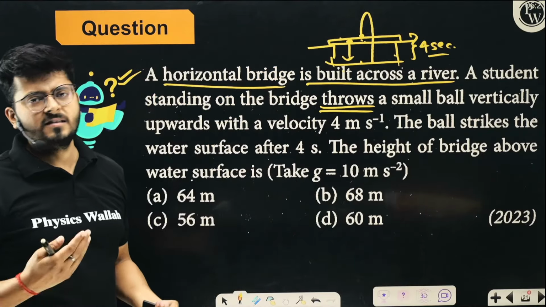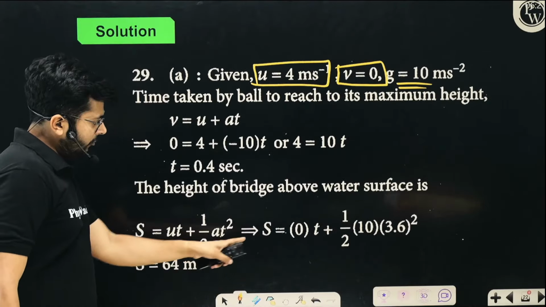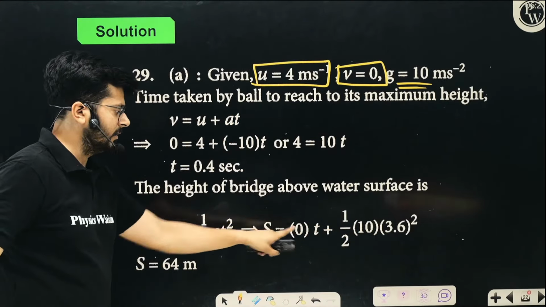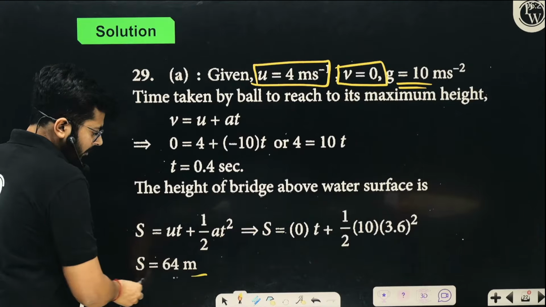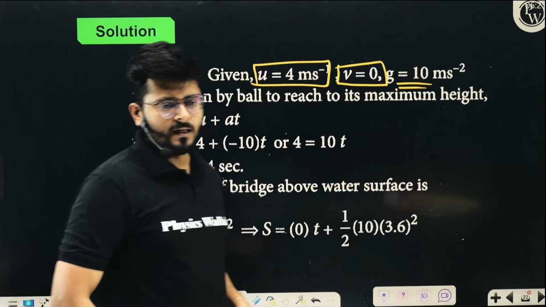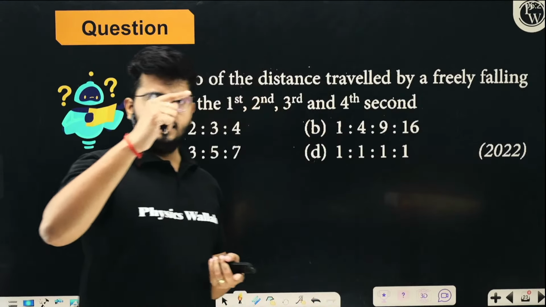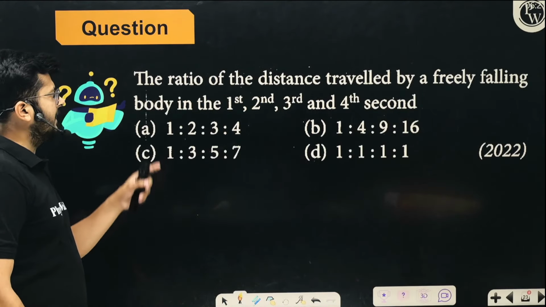What is the distance? So S is ut plus half at square. Time you can put 3.6 seconds. Initial velocity is 0. And when you solve it, S will come out to be 64 meters, which is option A. I believe the idea is very clear. Surya has also solved it by taking the displacement part. That is also correct.